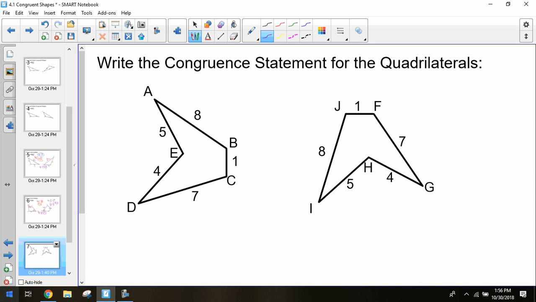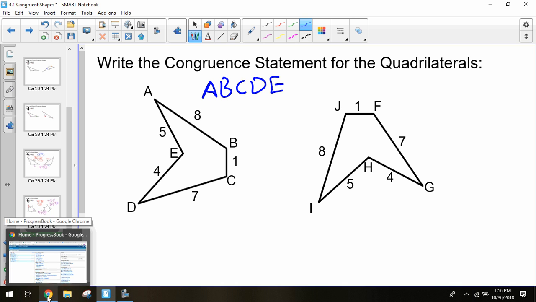And so we have, what, five points on each shape? So pentagon. And so in order to write a congruent statement, we're going to need to start off with just naming one of the shapes. So I'm going to name the first one. I'm going to call it A, B, C, D, E. That's my first shape, A, B, C, D, E.